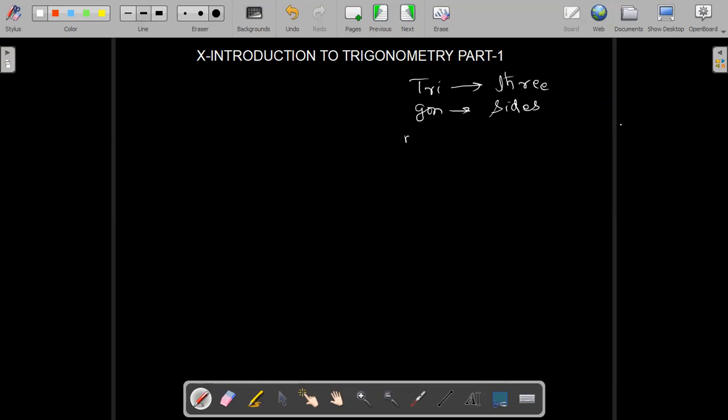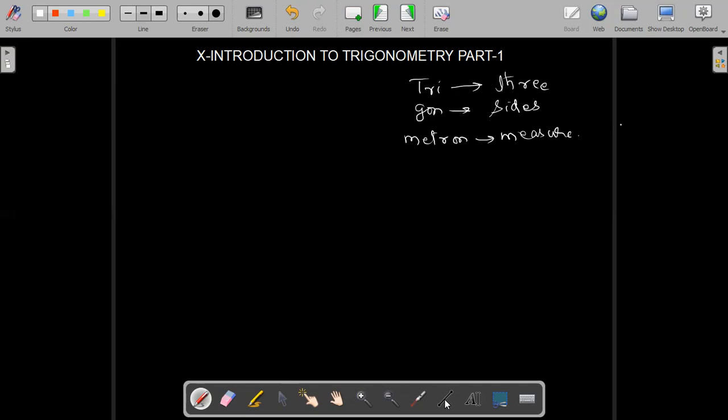And these are Greek words. And metron: metry has come from metron. Metron means measure. So we will study tri means three sides, measurement means triangle, measurement of the triangles.